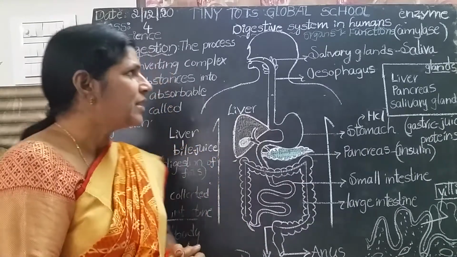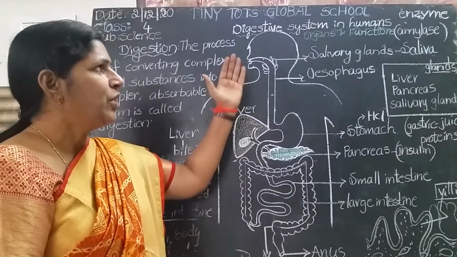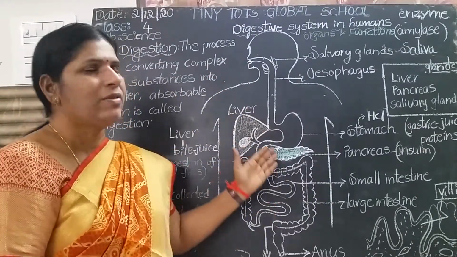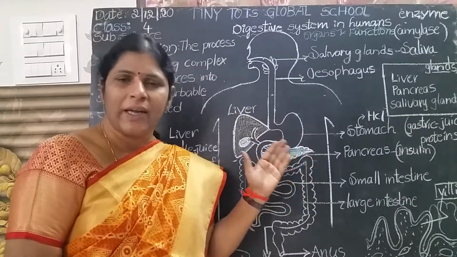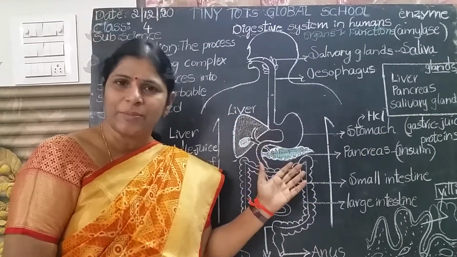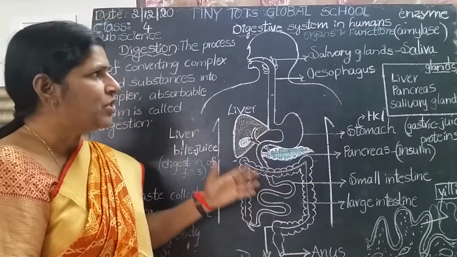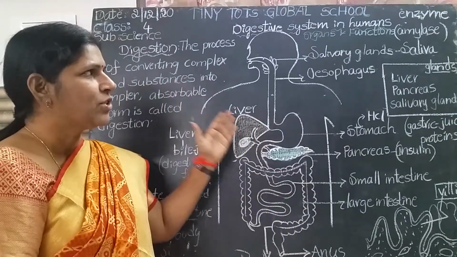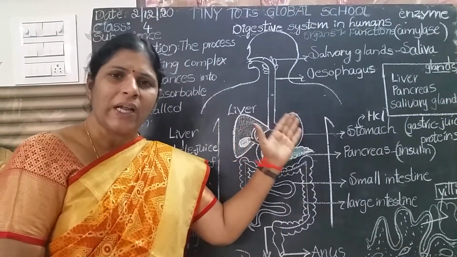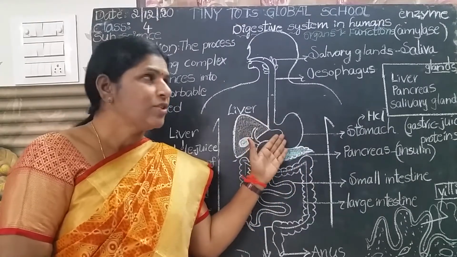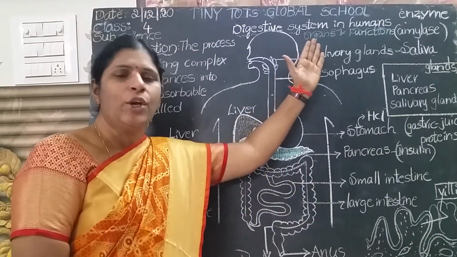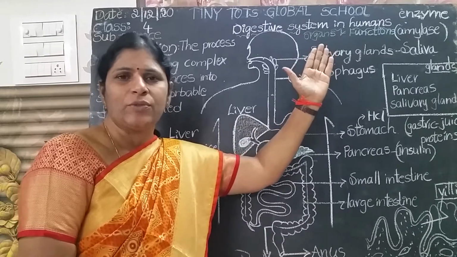Okay, let's start. Now this is the digestive system. I will explain about the digestive system, what are the organs present in the digestive system and their functions. This is the diagram of the digestive system in humans. We will discuss all these one by one.